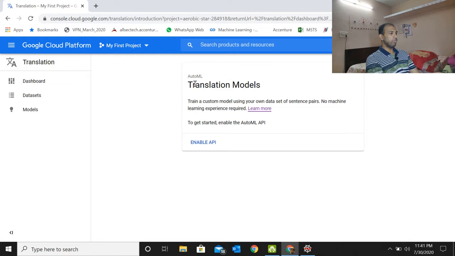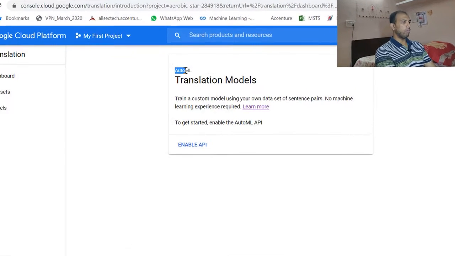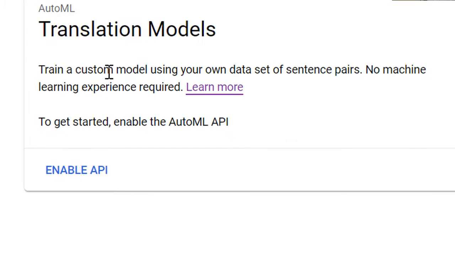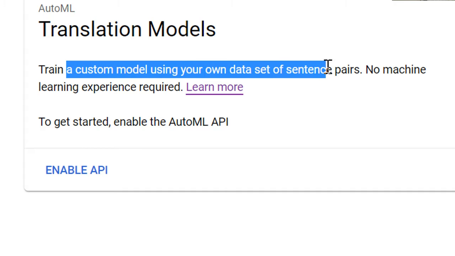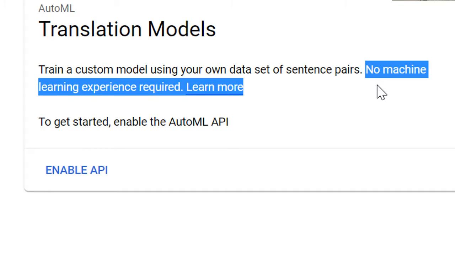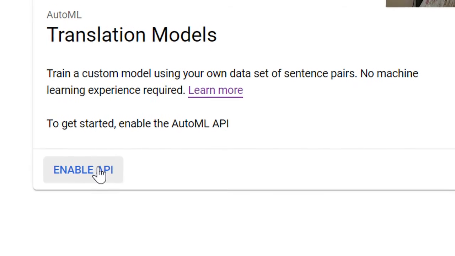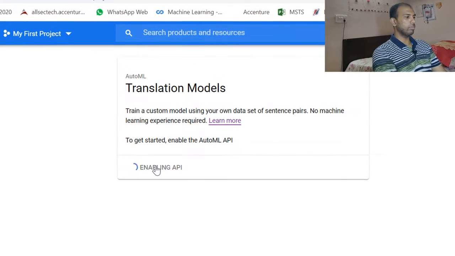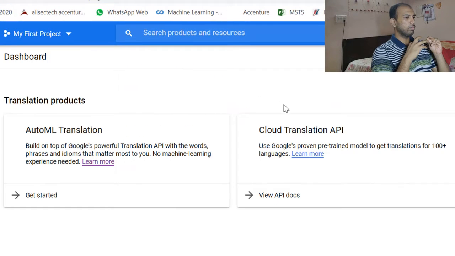Here we are in AutoML, which is the translation models. Train a custom model using your own dataset, sentence pairs, no machine learning experience required. Cool. Let's go ahead and click enable. We don't want Google's proven pre-trained model. We want something that we can train on our own, so we'll click on AutoML translation.